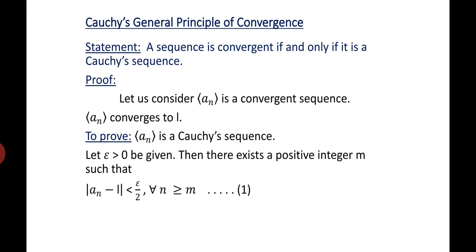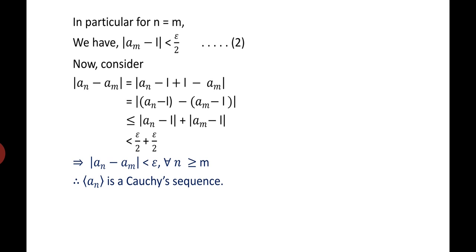Let epsilon greater than 0 be given, then there exists a positive integer m such that mod of a_n minus L is less than epsilon by 2 for all n greater than or equal to m. Let's call this equation 1. In particular, for n equal to m, we have mod of a_m minus L is less than epsilon by 2. Call this equation 2.